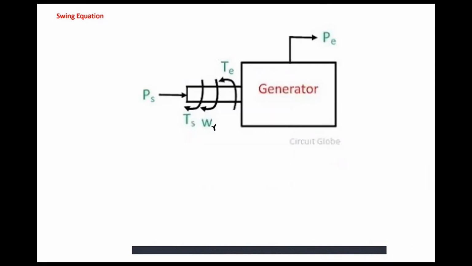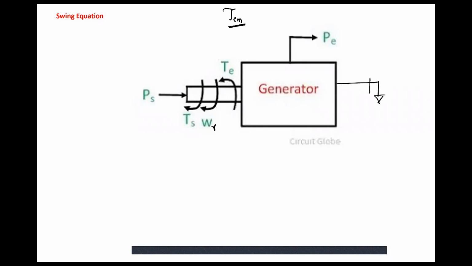So, this tau E is the electromagnetic torque. Some people call it tau EM, electromagnetic torque, which is equivalent to the load connected to the generator, which will try to rotate this rotor in the anti-clockwise direction.